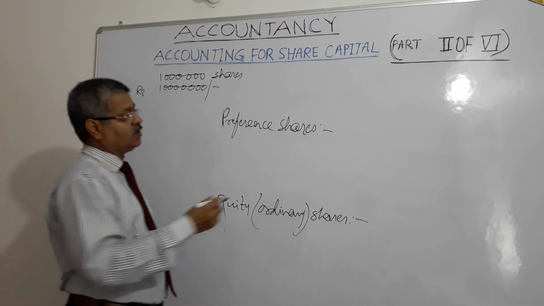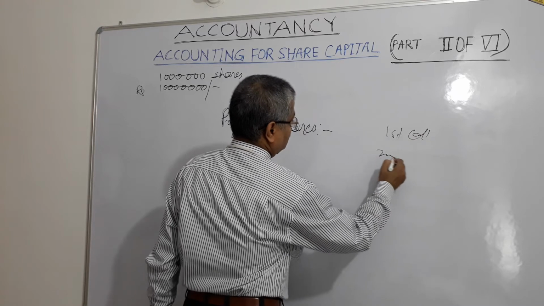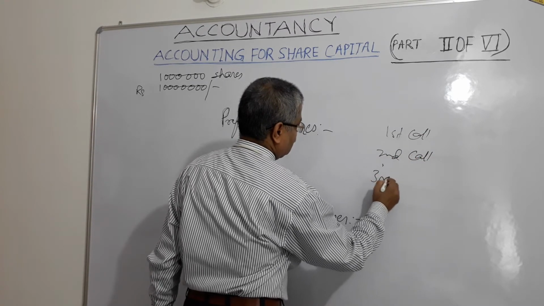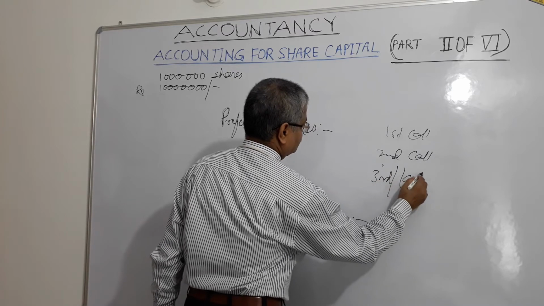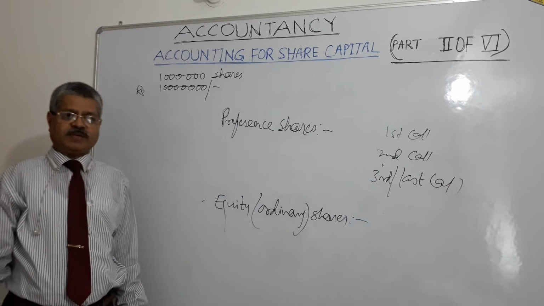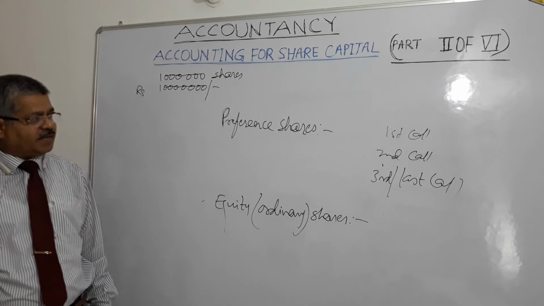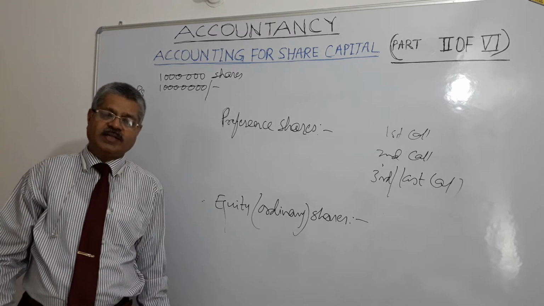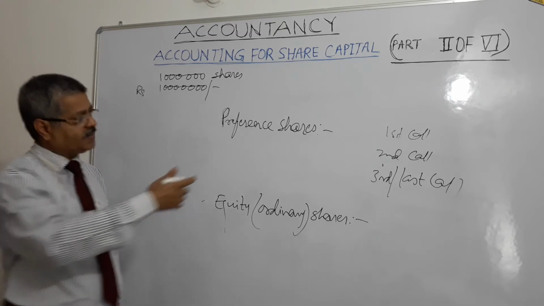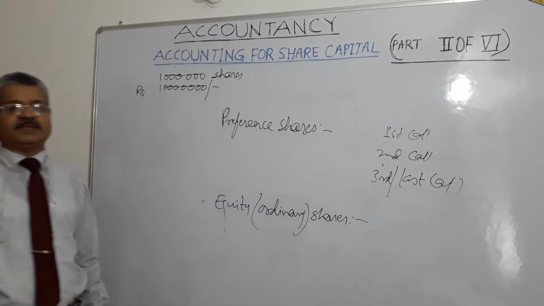The remaining amount could be called through first call, second call, or you may say third or last call, right? So the first amount may be called along with the application form, which is called application money. Second, along with allotment, which is called allotment money. And then it could go like this, at first call, second call, third or last call, right?